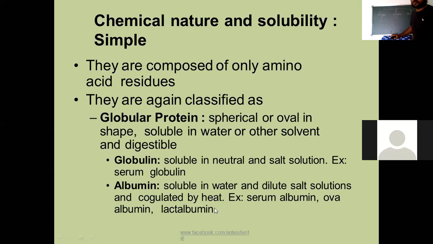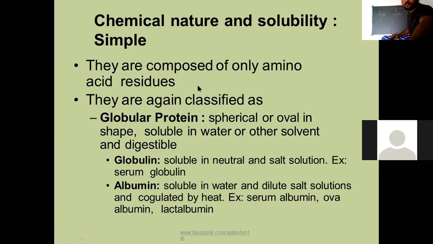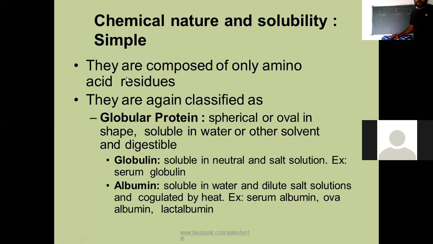These are the simple proteins. They are easily digested and easily soluble, made up of only amino acids, with no other components. Next, glutelins.